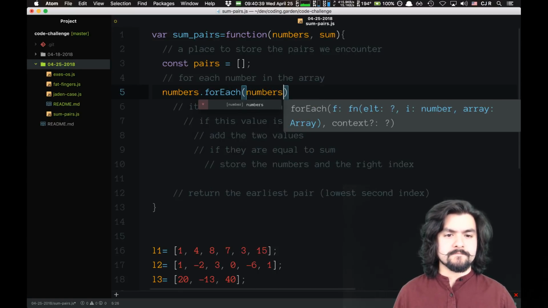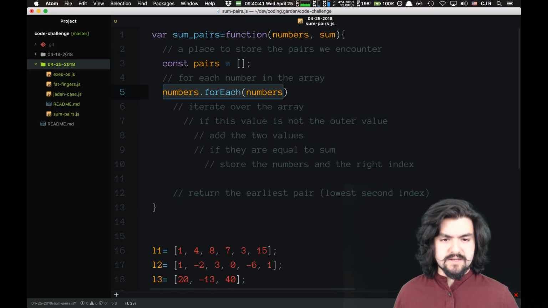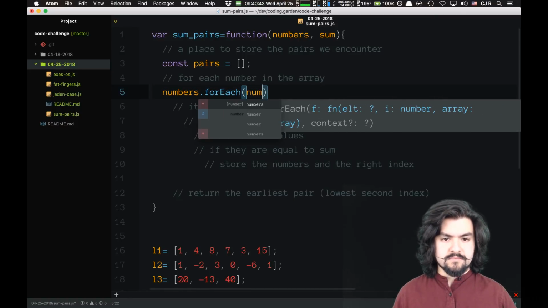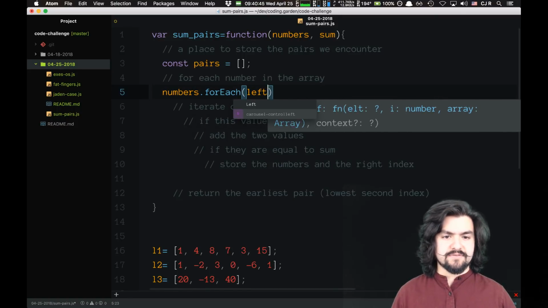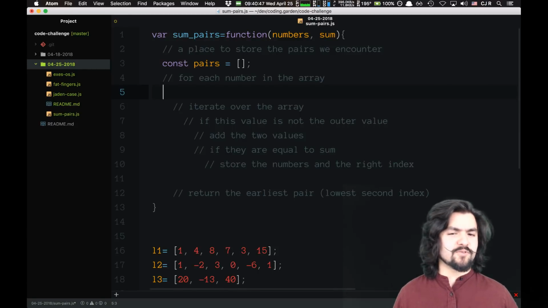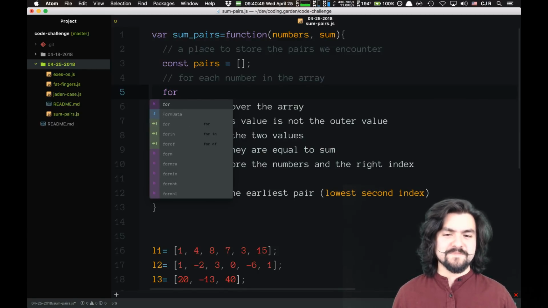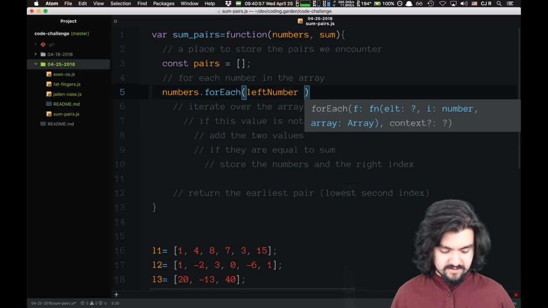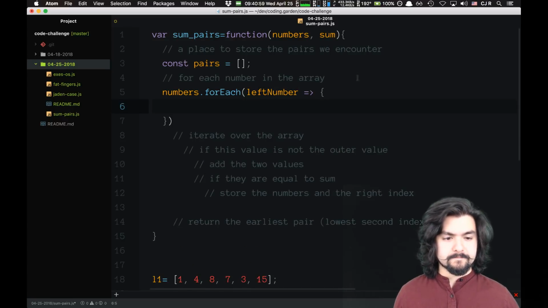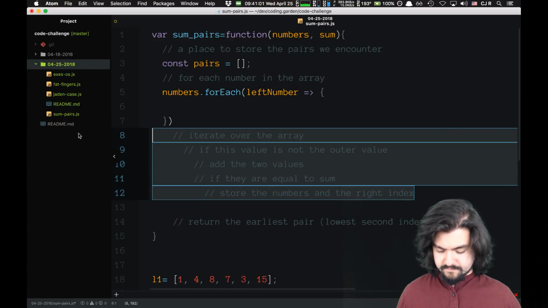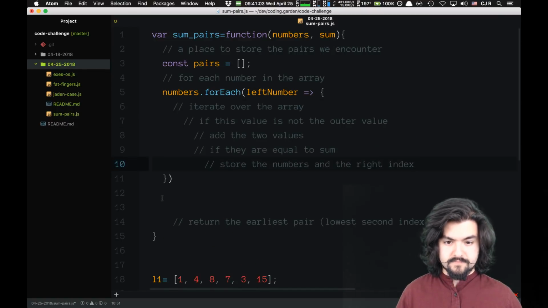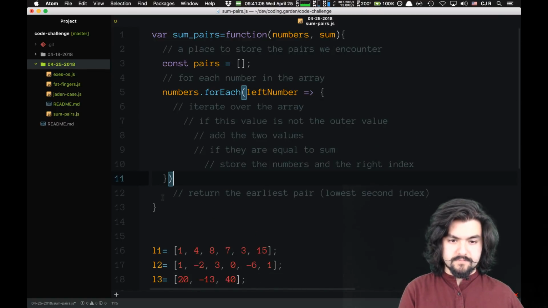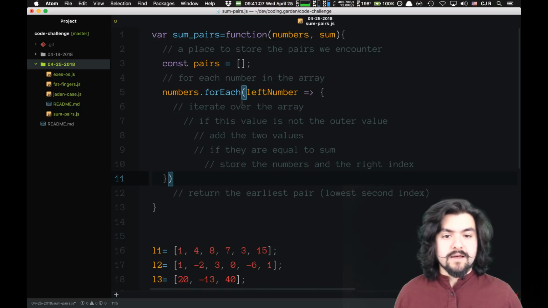And this is going to give us, let's say this is the left number. Actually, I don't want to use a for each. I want to use a for loop. Wait. I'll use a for each on the outer loop. So left number, and then